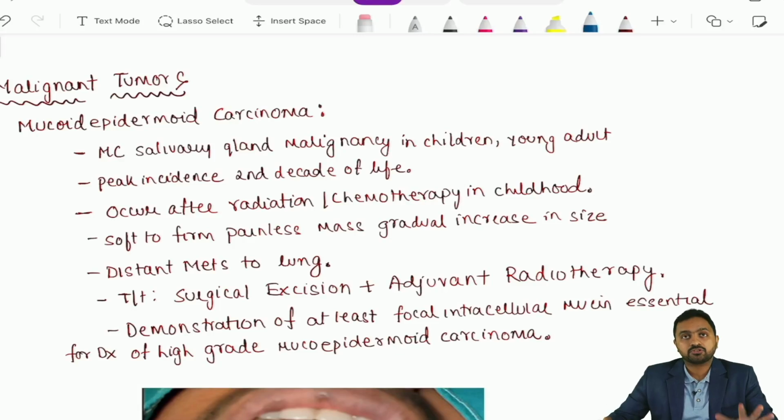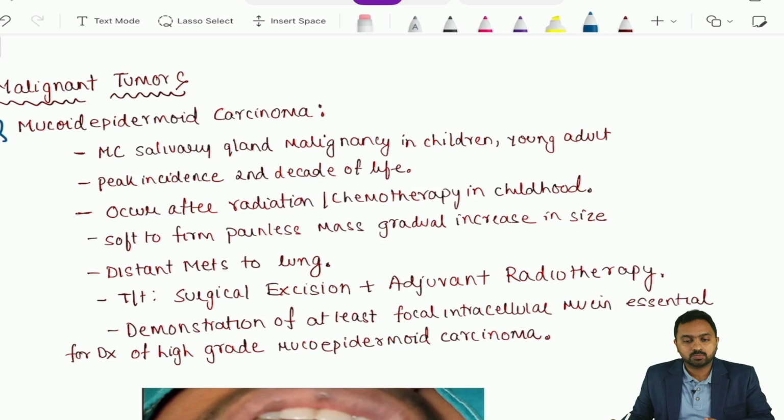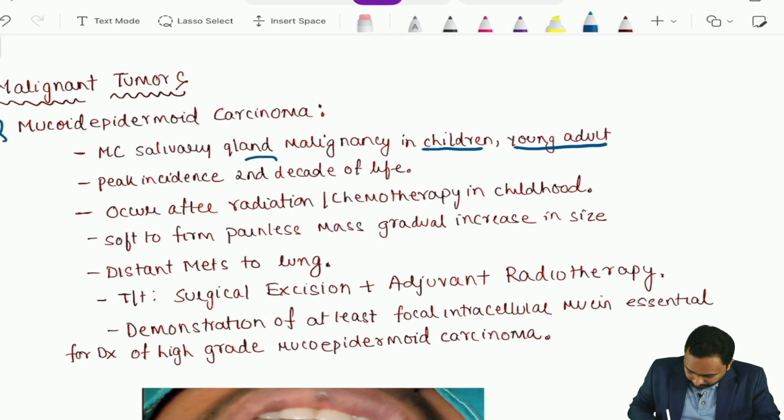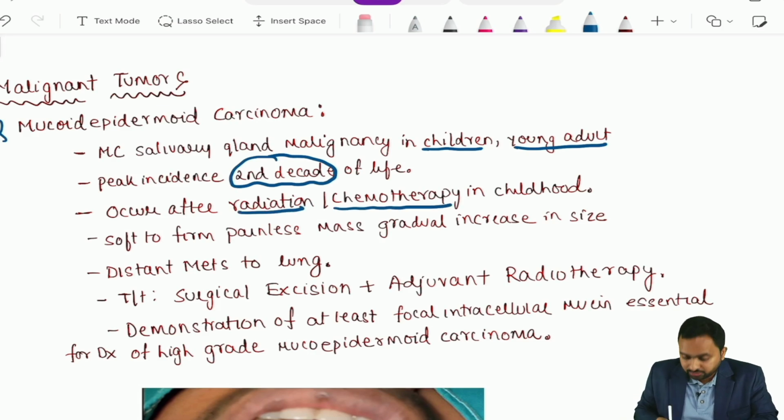Malignant tumors of your salivary gland. So, first we have your mucoepidermoid carcinoma. Now, this is your most common salivary gland malignancy occurring in children and your young adults. The peak incidence is in your second decade of life. It usually occurs after your radiation or chemotherapy in childhood.